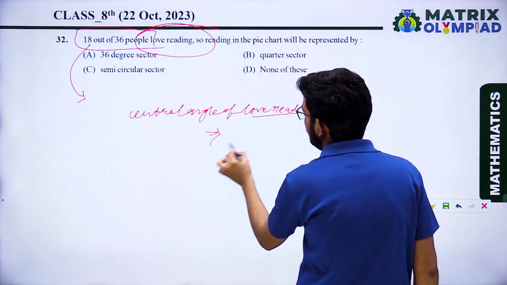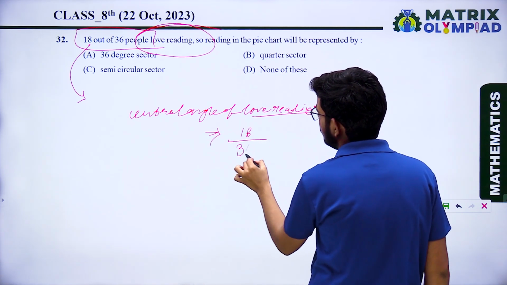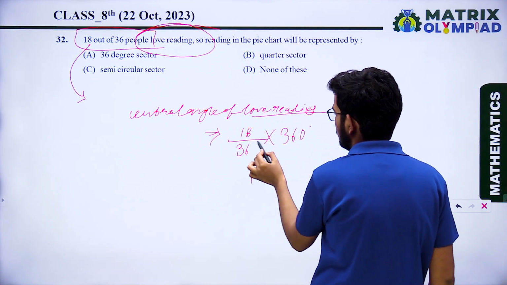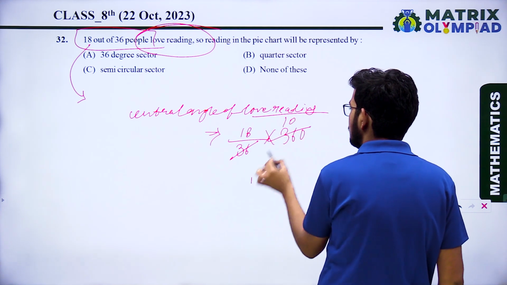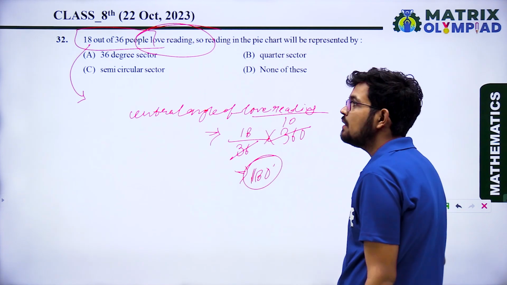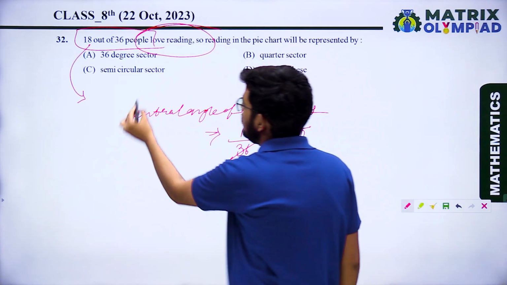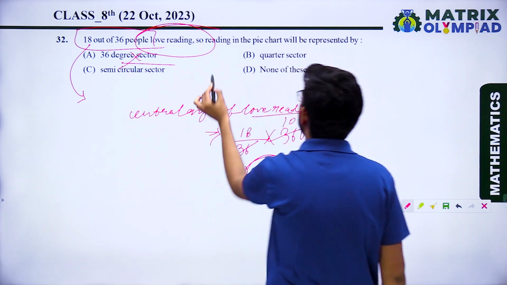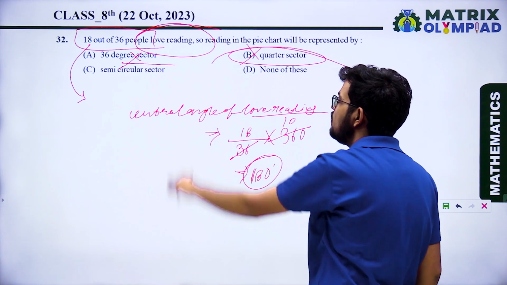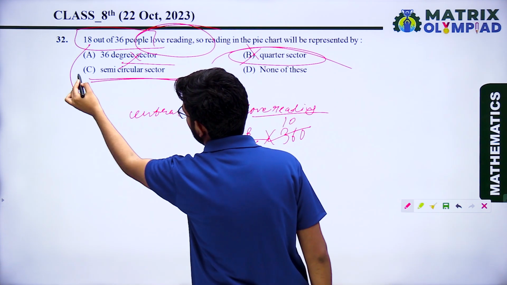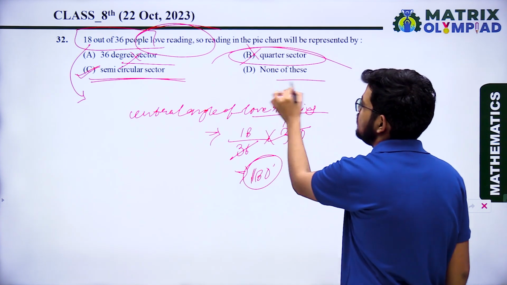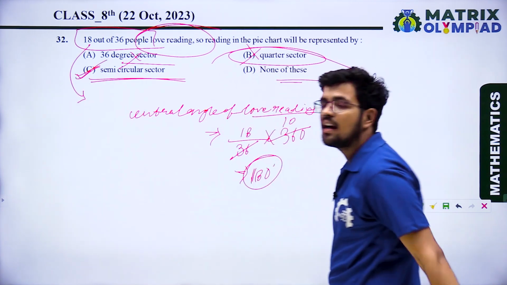That will be 18 upon total 36, into 360 degree. So that will be 180 degree. So 180 degree represents a 36 degree sector? No. Quarter sector represents 90 degree. So B is wrong. Semicircular, yes, semicircular represents 180 degree. So C is correct and D, none of these. So option C is the correct answer.